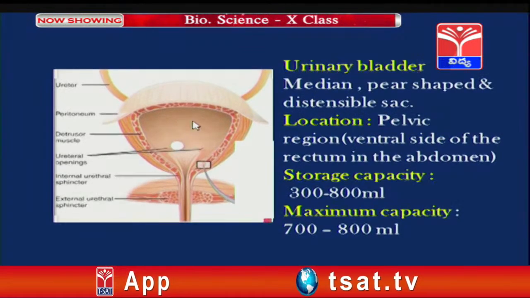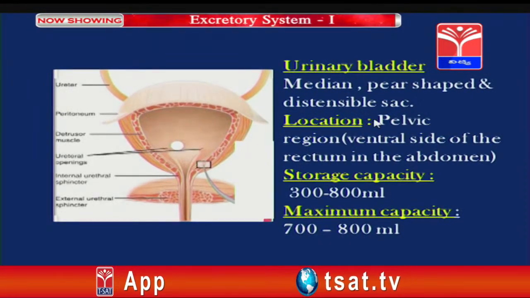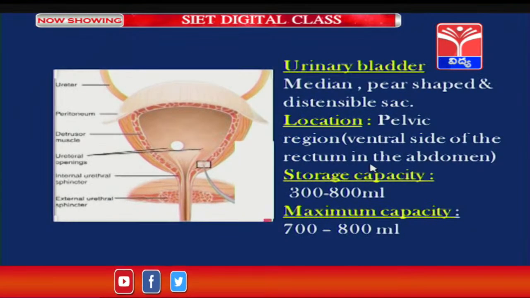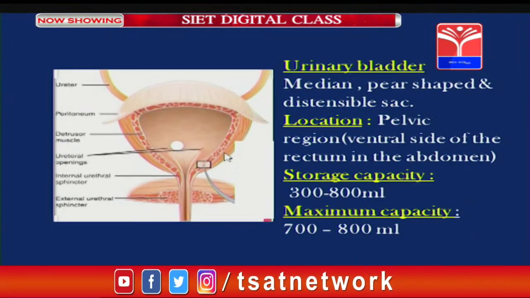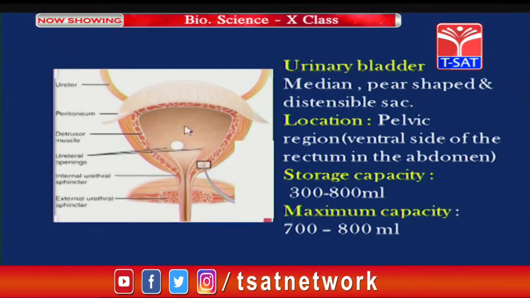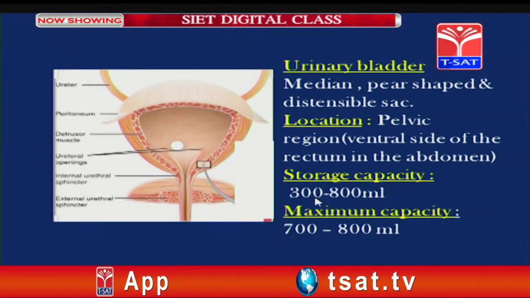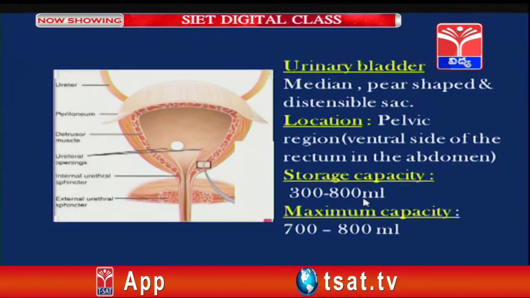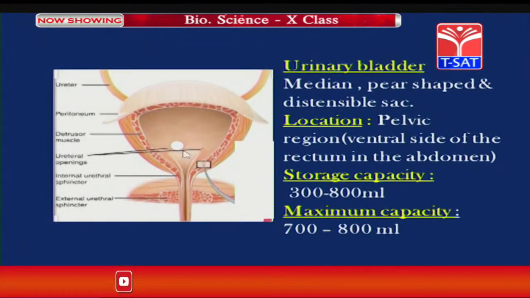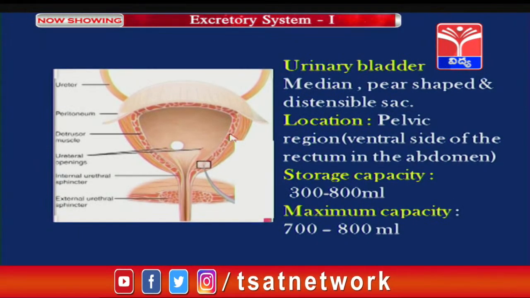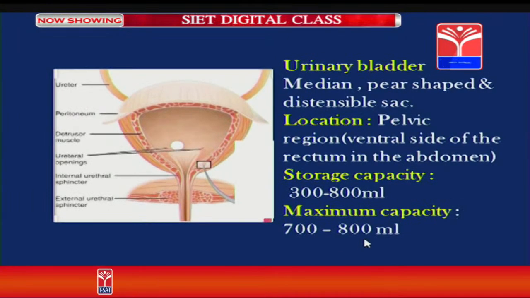What is the location of the urinary bladder? It is located in the pelvic region, that is, ventral to the rectum in the abdomen. So, this is the location of the urinary bladder. What is the storage capacity of the urinary bladder? The normal storage capacity of the urinary bladder is 300 to 800 ml. So, the urinary bladder can store about 300 to 800 ml of urine. The maximum storage capacity of the urinary bladder is 700 to 800 ml.